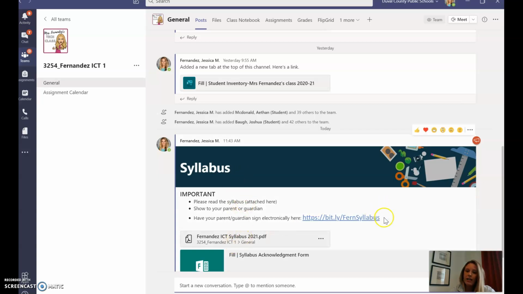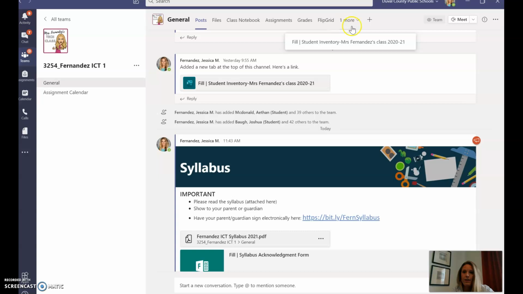So all of your files will either be posted in the general or they'll be up here in the files tab. So most of the tabs that you'll need are under the general channel. So you'll see posts from me, you'll see files. Our class notebook we are not using right now, so hold on that. If I post an assignment, it'll be available here. And then you'll be able to see some grades that I put in there, and you'll see the flip grid.